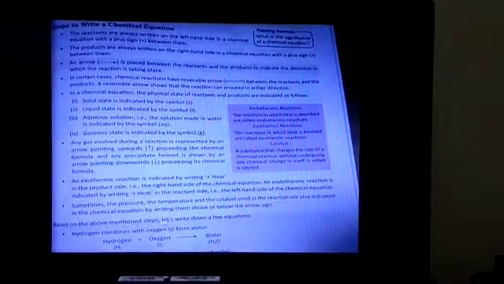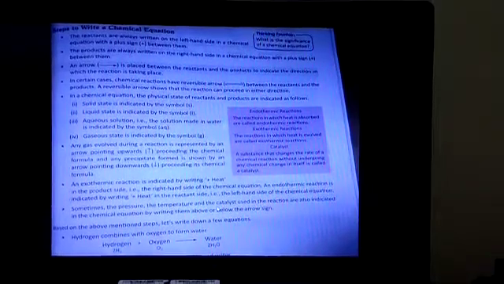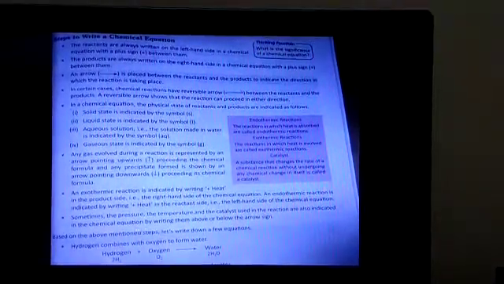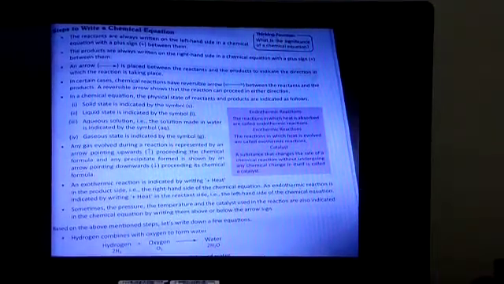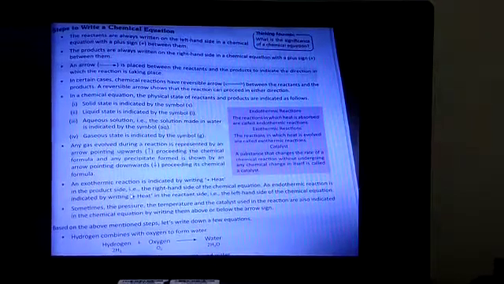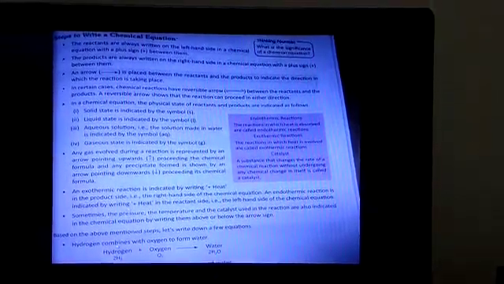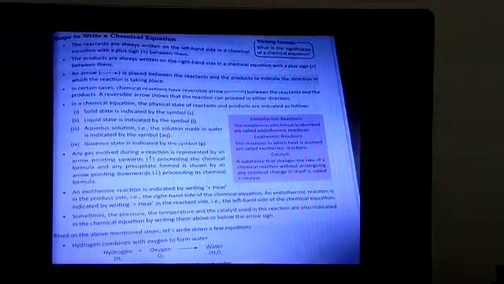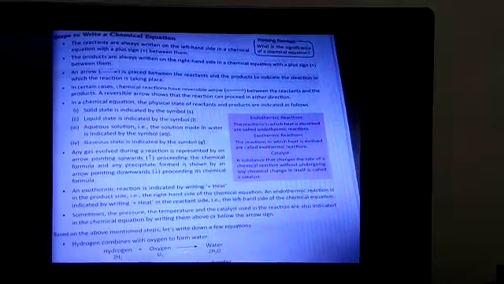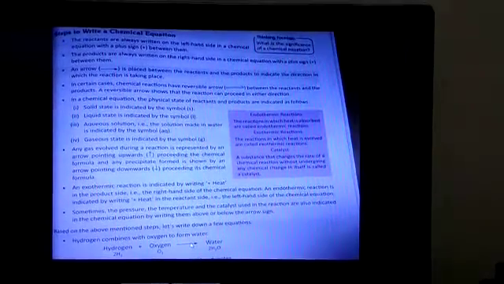When some catalysts are being used in a chemical reaction, those catalysts are indicated above the arrow. Above or below the arrow, you can mention the catalyst. Certain examples are given in your textbook, you can go through them. One example is here: hydrogen combines with oxygen to form water. Hydrogen plus oxygen gives out water. And some other examples are also given in your textbook.